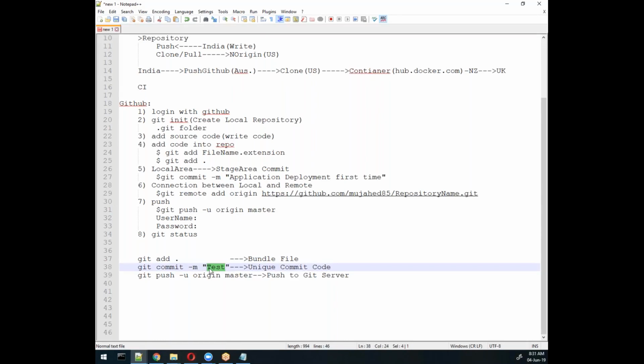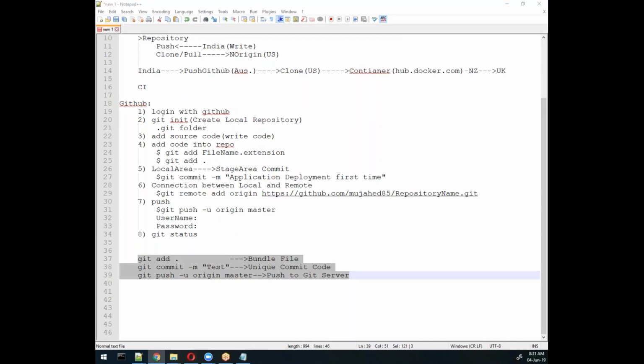So for better understanding, we give a message, and then we push it to the master branch. The default branch is nothing but a copy, you can say, a copy of the repository. To maintain multiple branches, we will use the branch command. So remember, only three commands we require, and then we will see it. Let's do it practically.